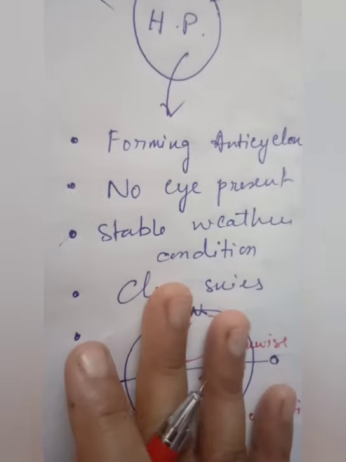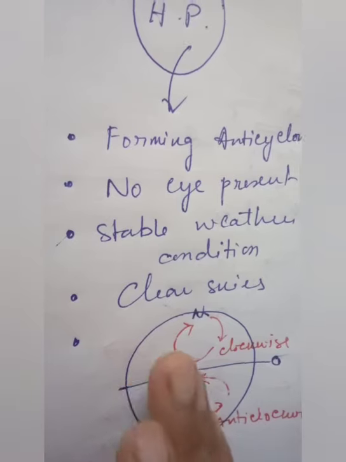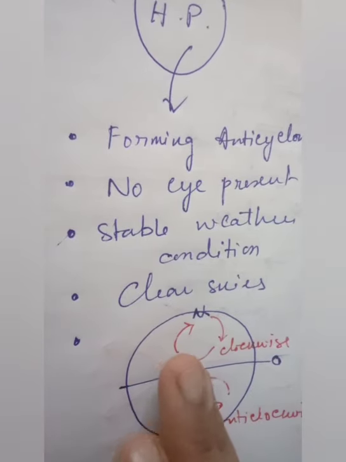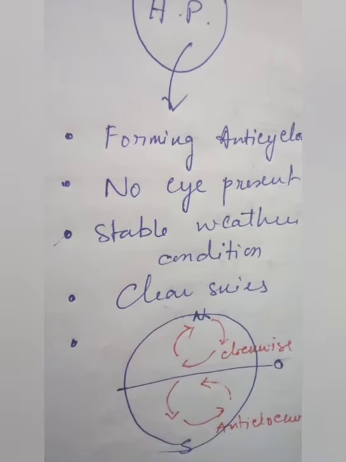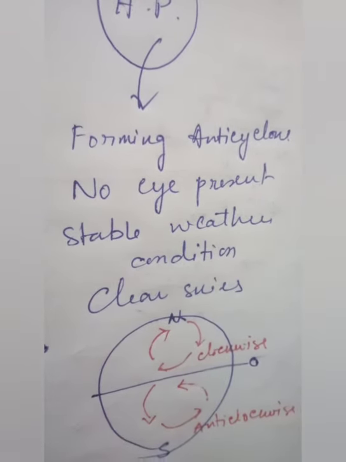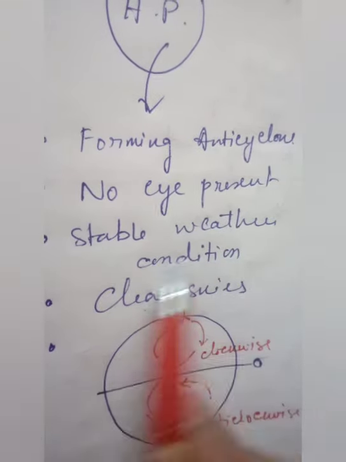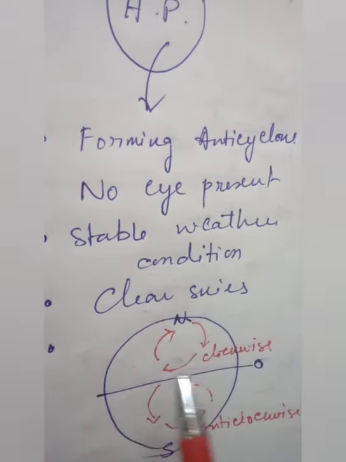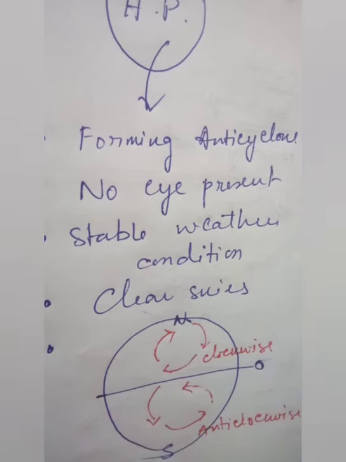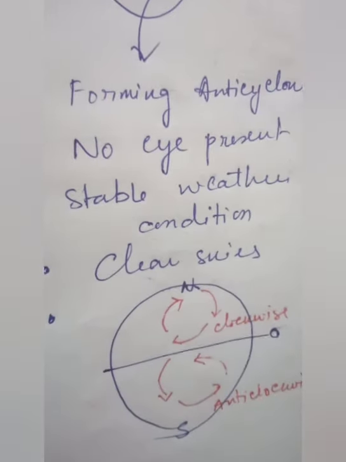You can use these characteristic features of anticyclone and cyclone for differentiation, because in the exam sometimes it can be asked to differentiate between cyclone and anticyclone. In that case you can easily compare all these points with the cyclone. If you see the video, you can get all those points already explained there, and you can make your own differentiation table.